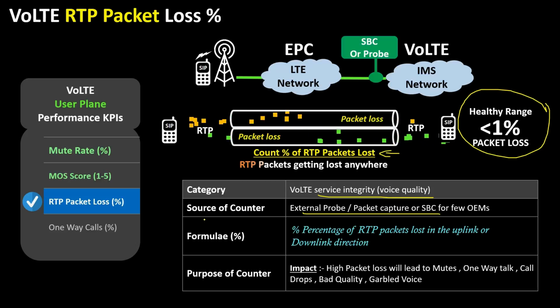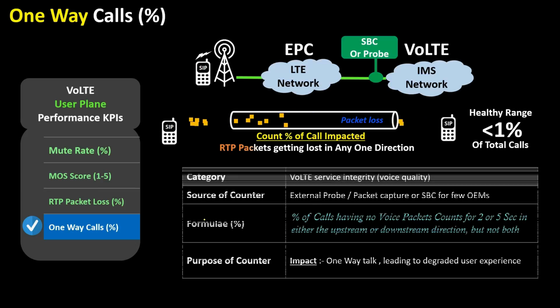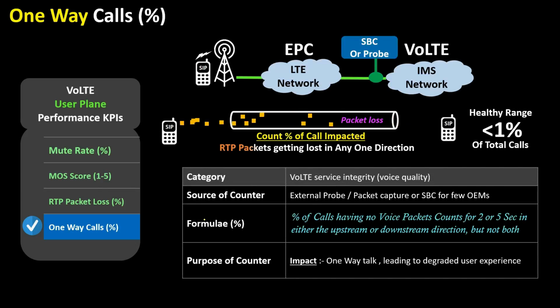The last one is one-way call. Just like mute calls, this is a muting of a call in one direction, but not in both directions. Going by formula, this is the percentage of calls having no voice RTP packets for 2 or 5 seconds in either upstream or downstream direction, but not both.